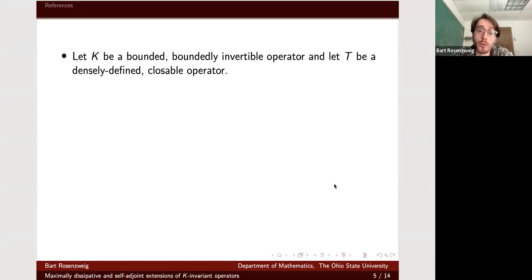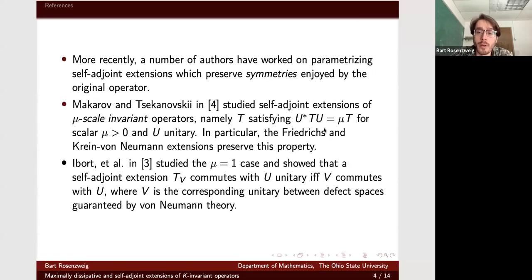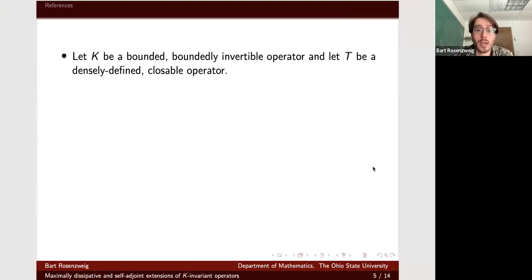So this was sort of the jumping off point for us. We basically defined another symmetry which generalizes both of these, and we studied what self-adjoint extensions preserve that symmetry, but instead of relying on this von Neumann characterization of the extensions, we used the other Birman-Krein-Vishik parameterization, which is useful in applications when you're dealing with non-negative operators, which I'll talk about towards the end. Okay, so let me give the setup now for our work.